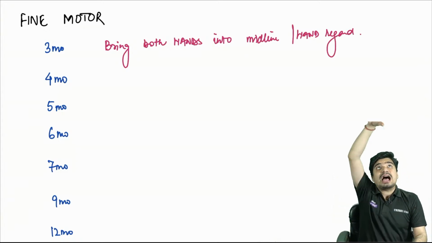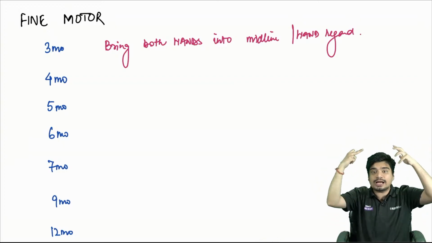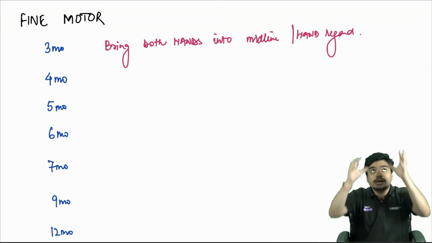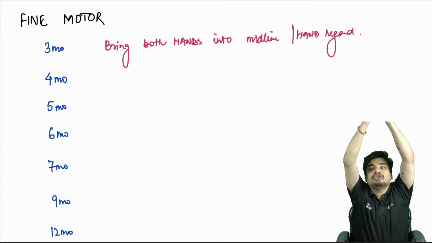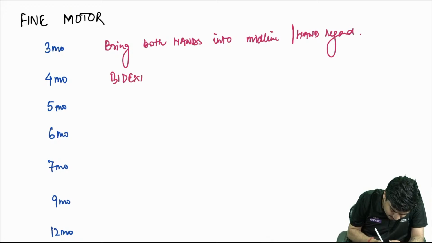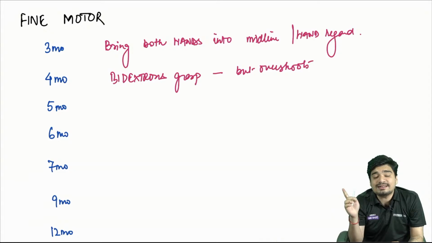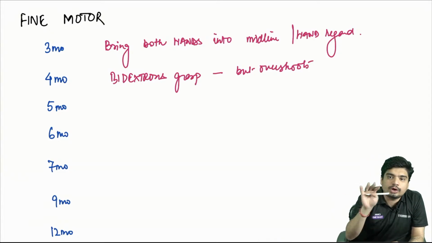At 4 months, if you hang something from that, he'll try to grasp it. This is called grasp with both the hands, bidextrous grasp. He will not be able to hold it. He will either overshoot or he will undershoot. So at 4 months, you will have bidextrous grasp, but overshoots. So when does bidextrous grasp start? The answer is going to be 4 months.